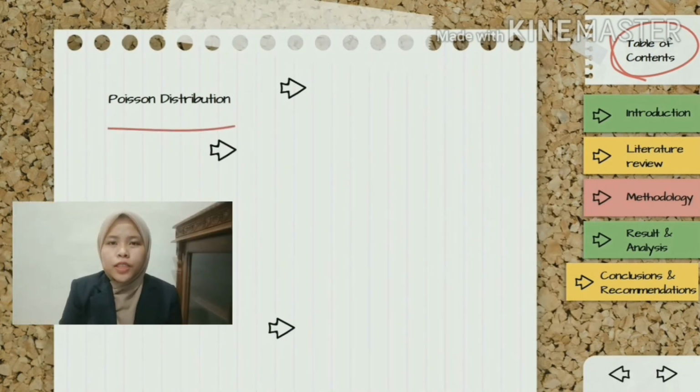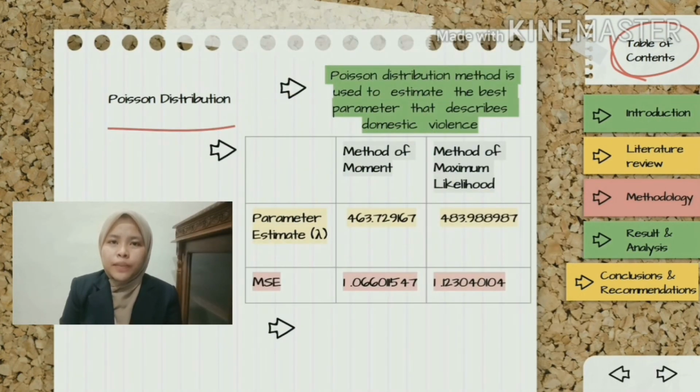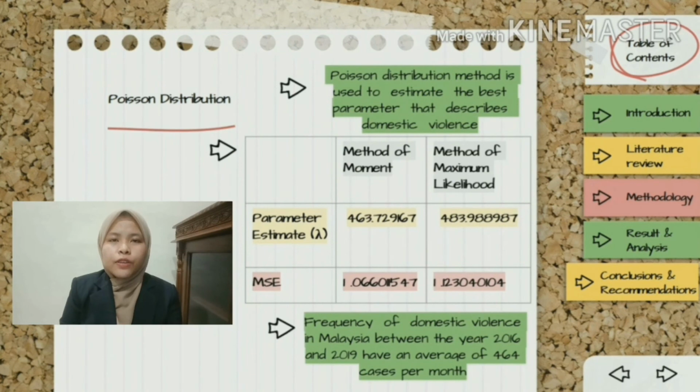Okay, next we proceed to chapter 5, conclusion and recommendation part. Since the MSE value for the method of moment is the lowest compared to maximum likelihood, we use the parameter estimate from the method of moment as the best parameter that describes domestic violence. Thus, we can conclude that the frequency of domestic violence in Malaysia between 2016 until 2019 has an average of 464 cases per month.